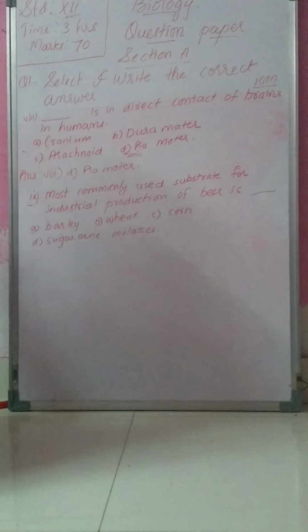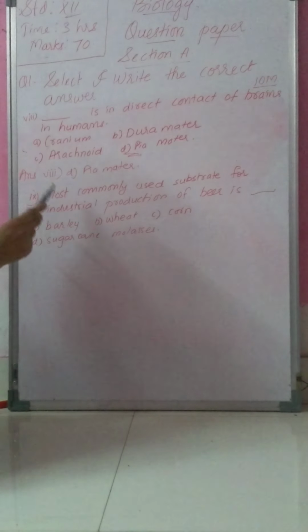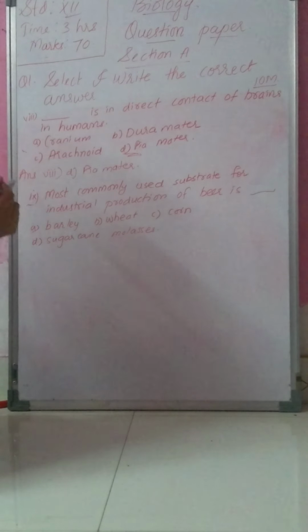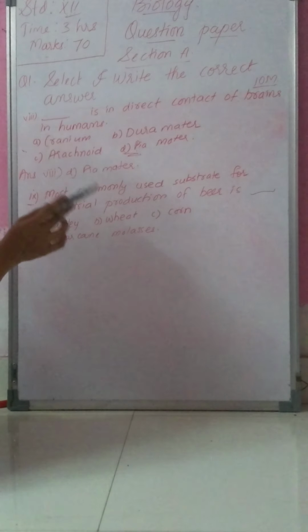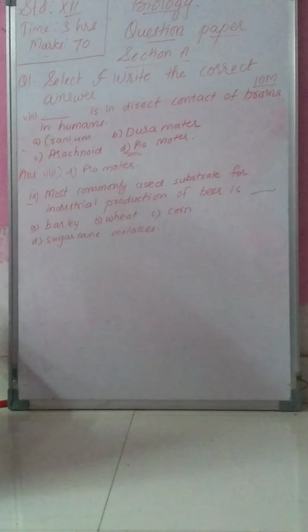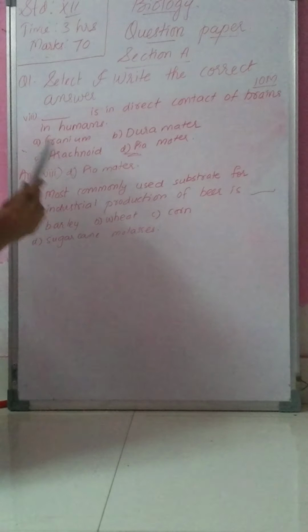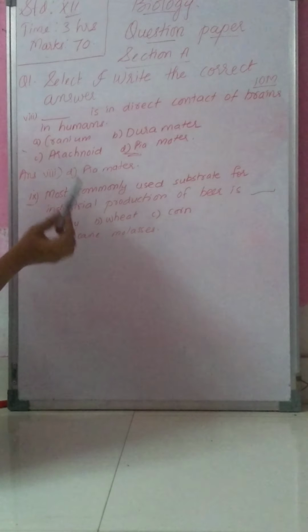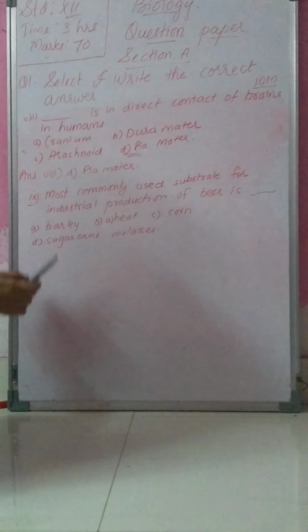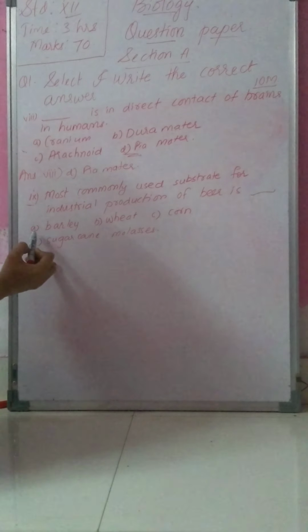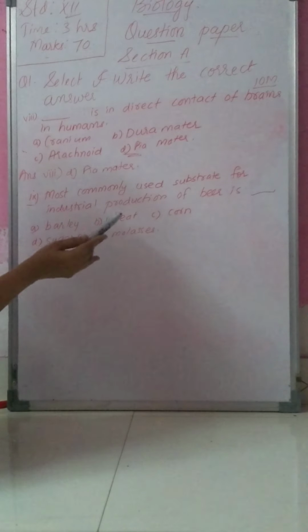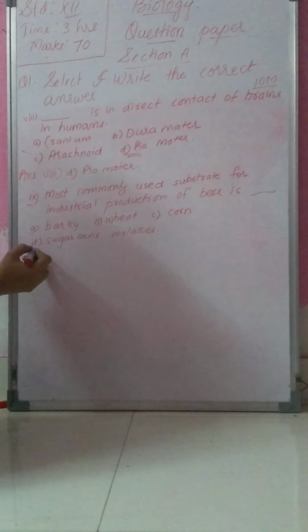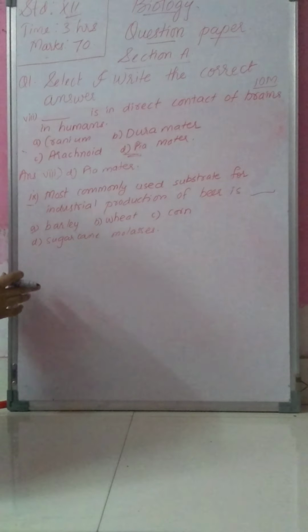Then 9th MCQ: most commonly used substrate for industrial production of beer is dash. Four options are present: A, barley, B, wheat, C, corn, and D, sugarcane molasses.